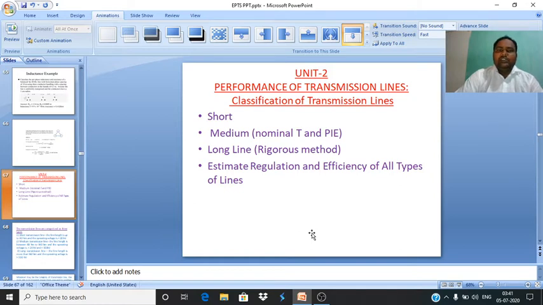So the efficiency of a transmission line must be high. High means the losses are less. The regulation of the transmission line should also be less. Then only is that an effective system. Voltage regulation of a transmission line being less means the voltage drop in the transmission line is less. We will discuss the topics one by one.